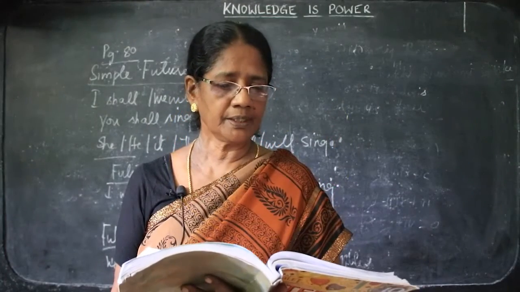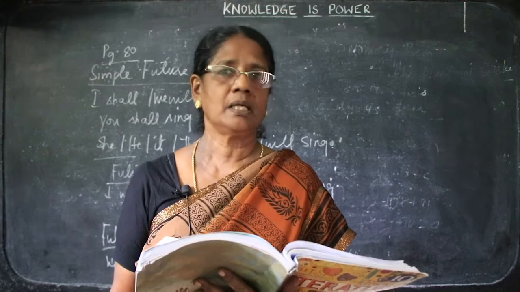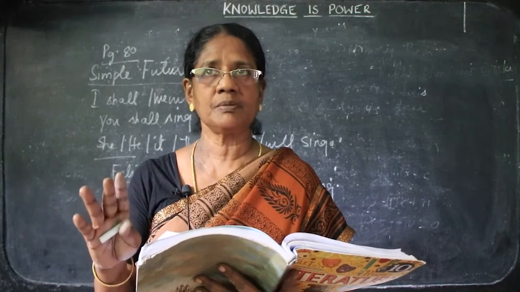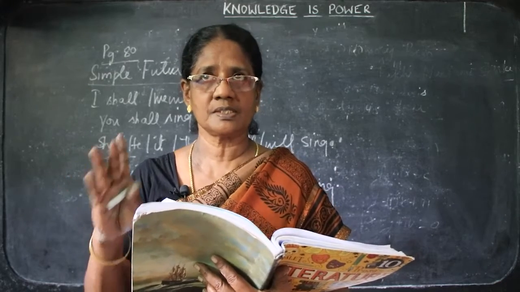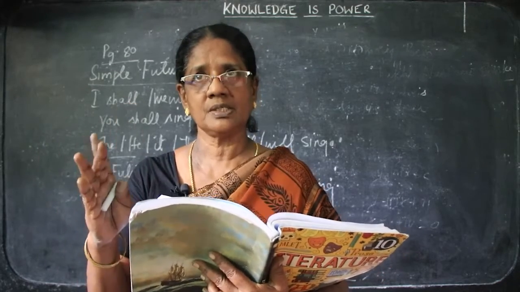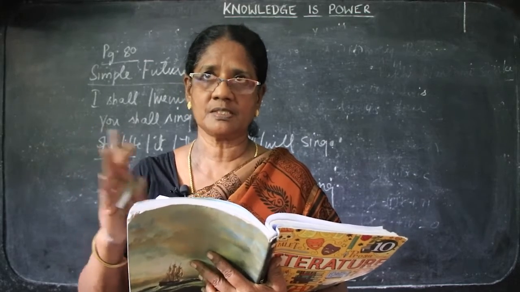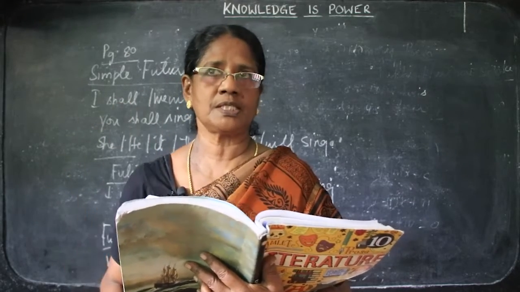Shall we start, children? On the day I left some incomplete work in tenses. Now we have done present tense: simple present tense, present continuous, present perfect continuous. One table is over. Second table is simple past tense, past continuous, past perfect continuous tense. So the two tenses are over. Now we go on to the simple future tense, we will see.